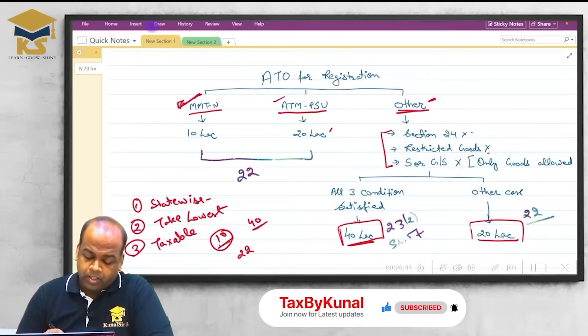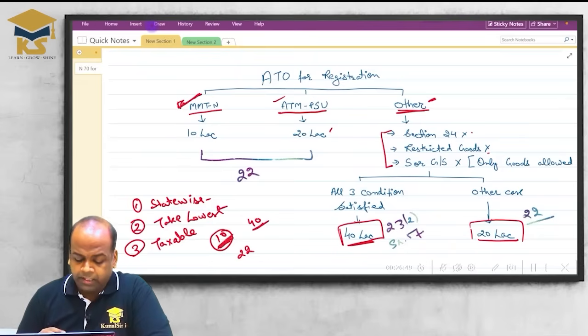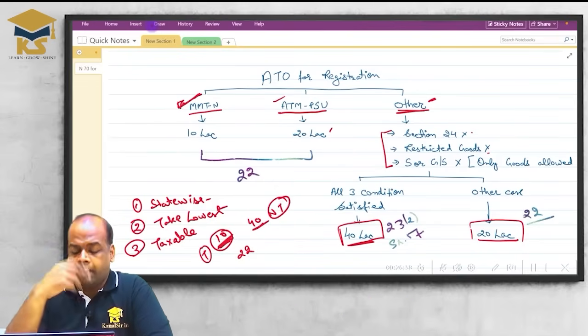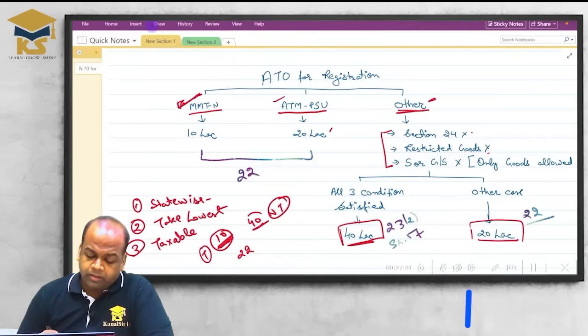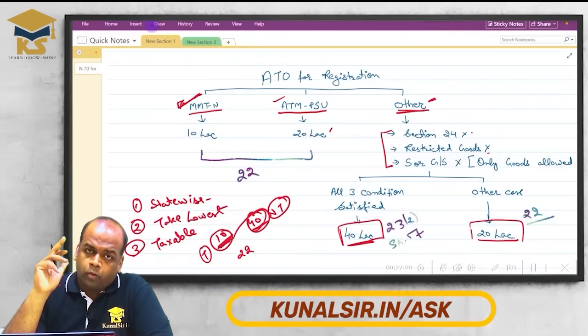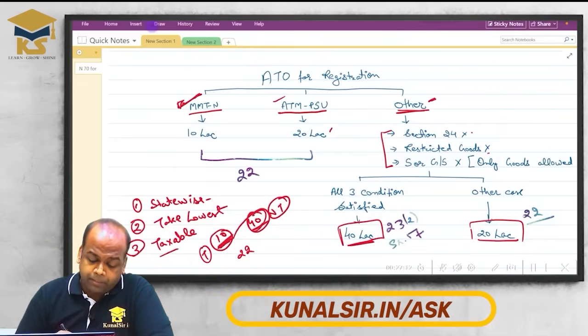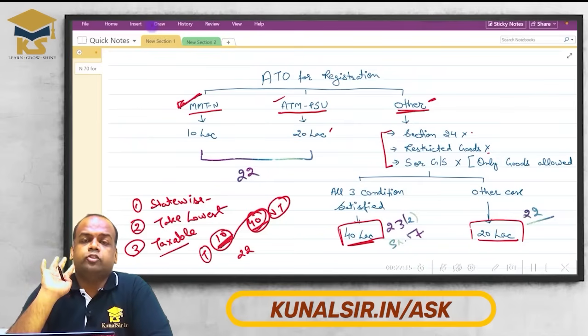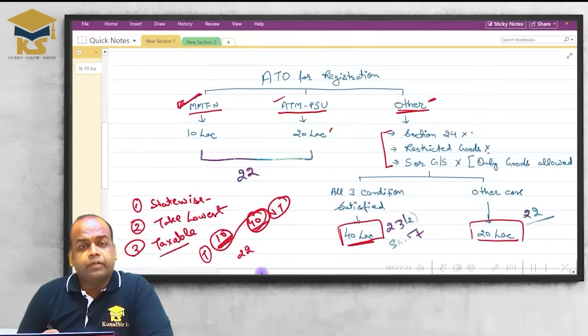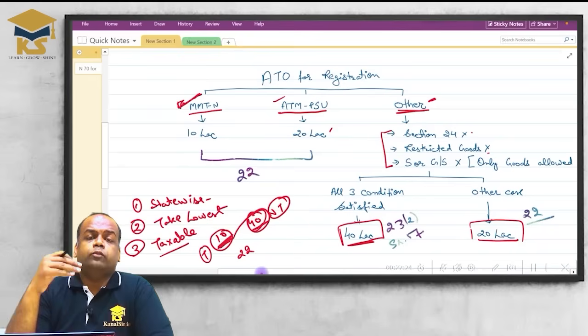Say for example, in one state, the 10 lakh limit is applicable. From another state, the 40 lakh limit is applicable. My turnover is 22 lakh. In this state, I am providing taxable supply. In this state, I am not providing taxable supply, I am providing non-taxable supply. So now, am I required to get registered in this state? No. Because although the 10 lakh limit is applicable on you, from each state you are providing taxable supply, you are required to get registered. It's not like, sir, in different states, different threshold limits, so we have to check each state.